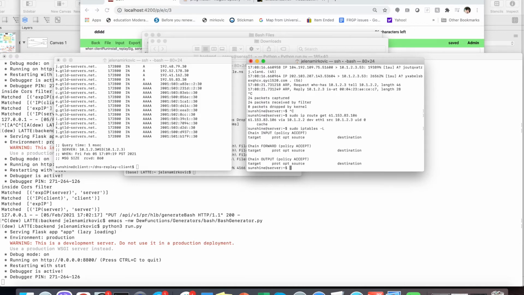So right now I have two hypotheses. One is that just these DNS queries that I am replaying are maybe not formed properly, and the server software somehow doesn't know how to process them.